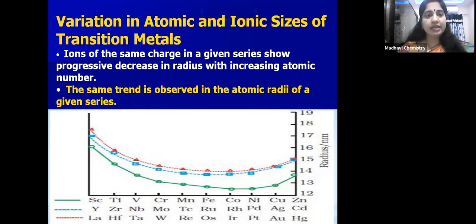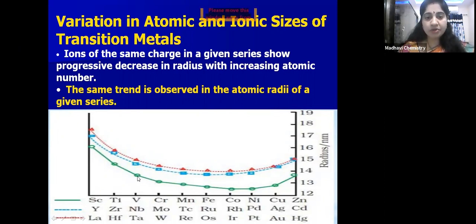Similarly, in the case of transition elements also, it is like that only. If we move from left to right in a series, atomic and ionic radius decreases because of increase of nuclear charge. The nuclear charge attracts the outer electrons tightly, so the size decreases from left to right in the series. You can see by this graph, left to right, as the atomic number increases, atomic and ionic radii decrease.